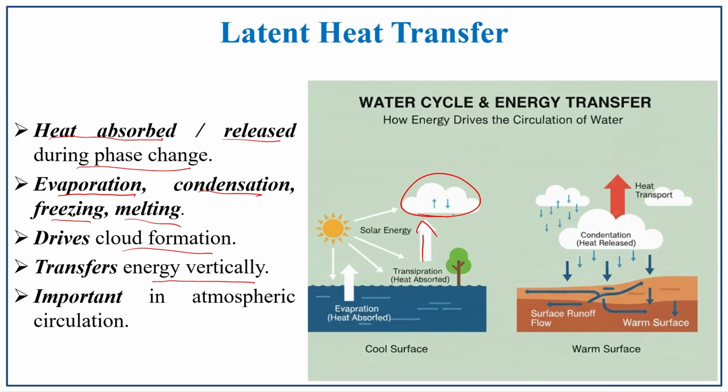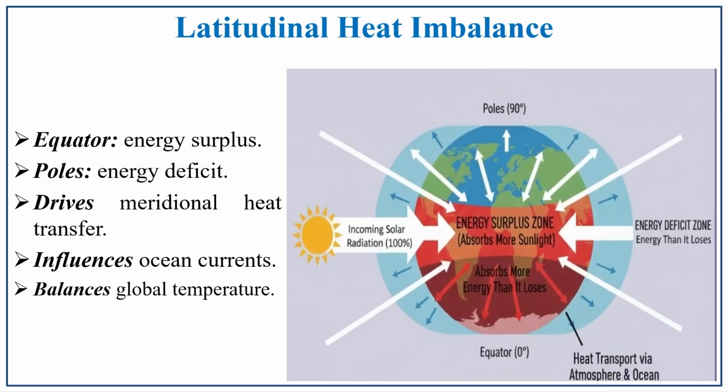It is also important in the atmospheric circulation. So, because of heat transfer, there is an atmospheric process, which in turn supports the weather processes.